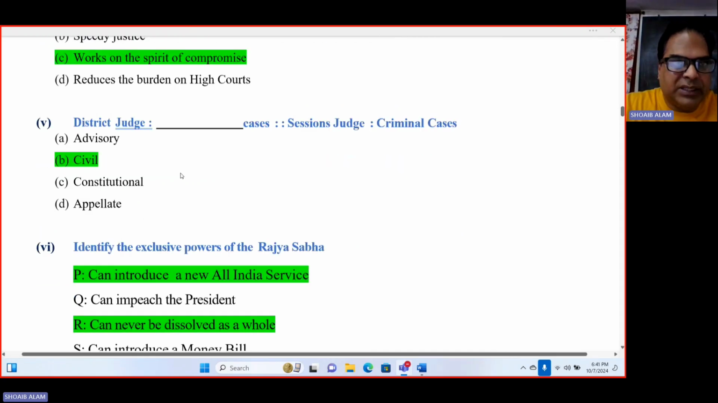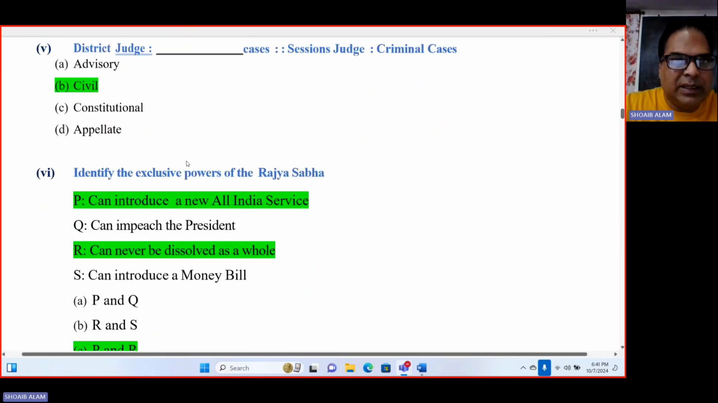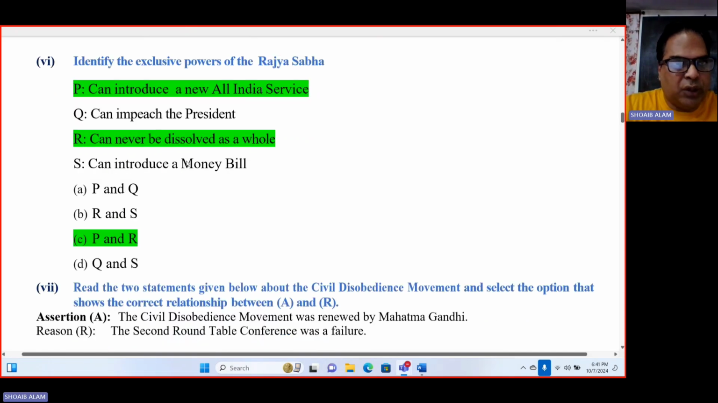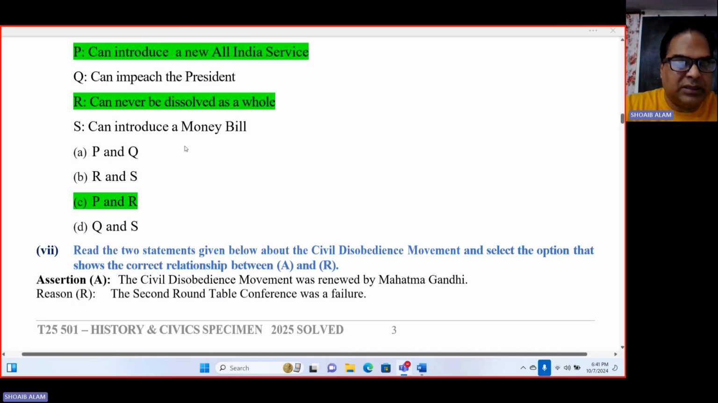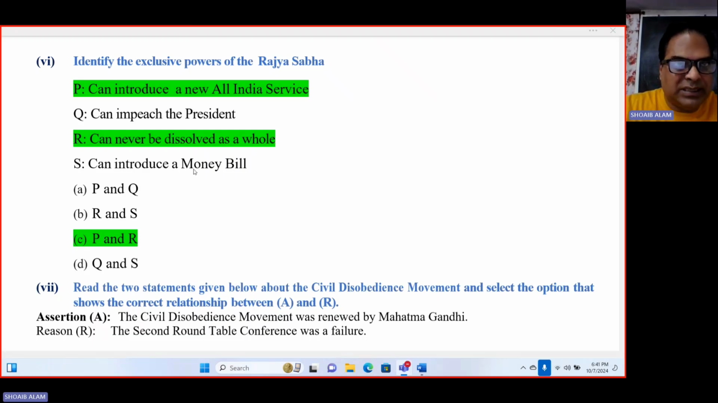Now, district judge dash cases, session judges, criminal cases. Session judges look after the criminal cases, then district judges will look after the civil cases. Option B, civil cases. Identify the exclusive powers of Rajya Sabha. P, can introduce a new All India service; Q, can impeach the president; R, can never be dissolved as a whole. So the answer is option C, P and R. P and R is the correct option for question number 6.